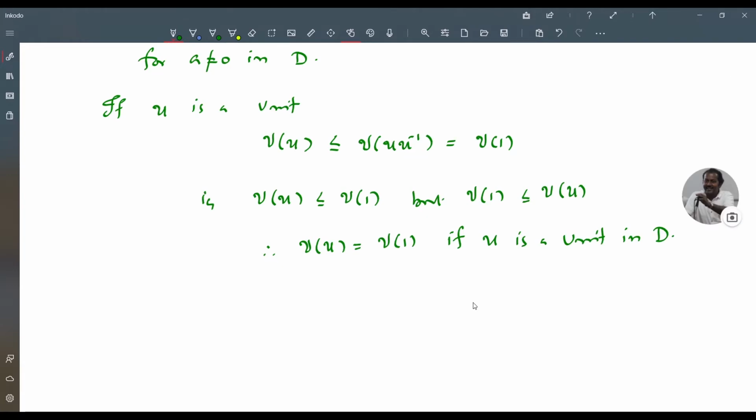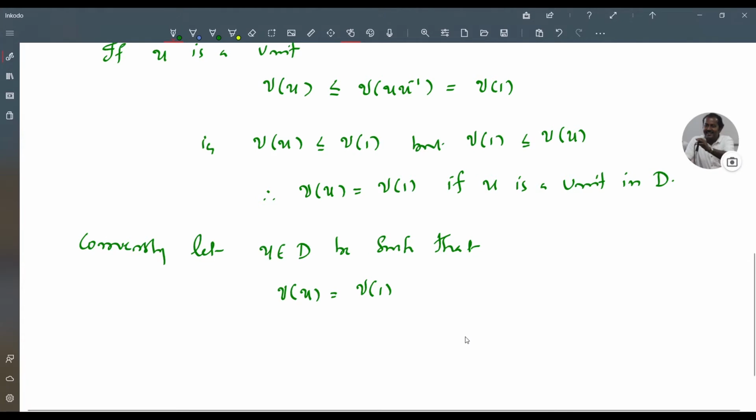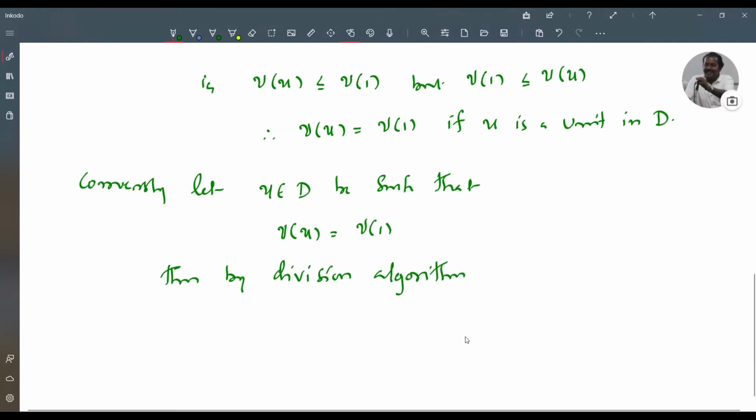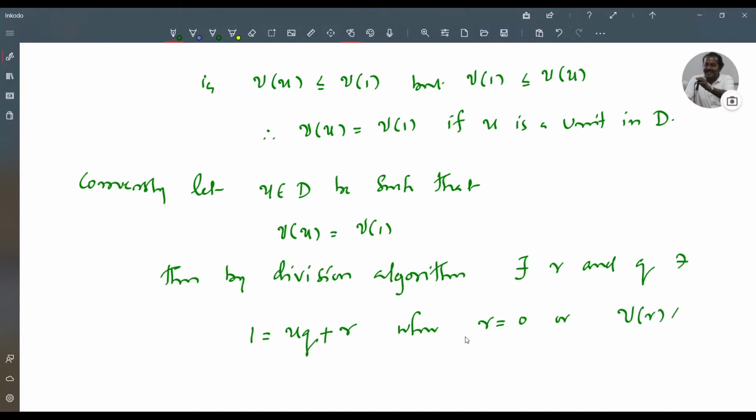Now conversely, let U belong to D be such that nu of U equals nu of 1. Then by division algorithm, we are going to show that U is a unit. So, by division algorithm, there exist R and Q such that 1 is equal to UQ plus R, where either R equals 0 or nu of R is less than nu of U.